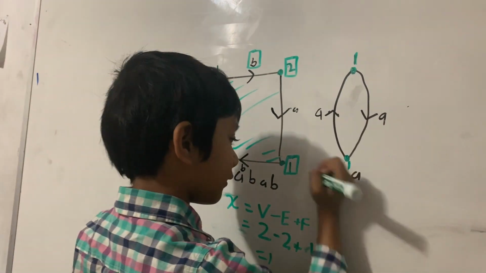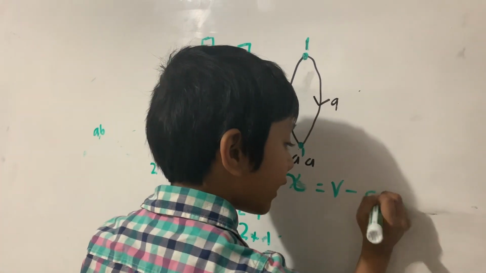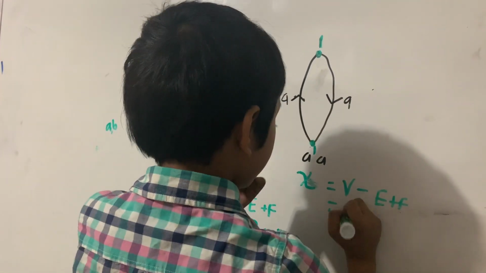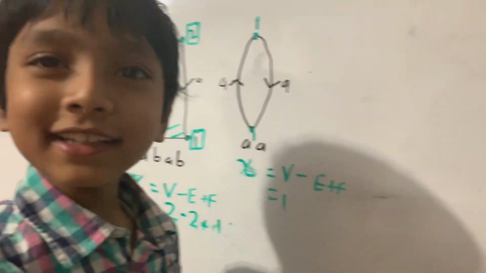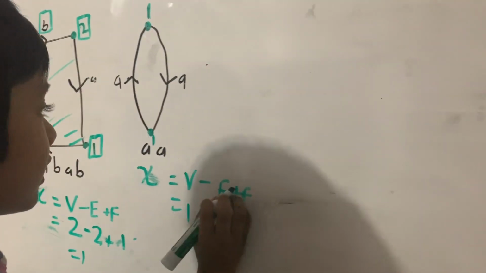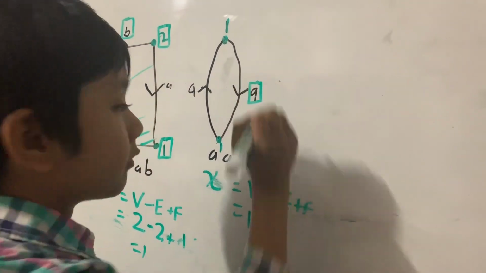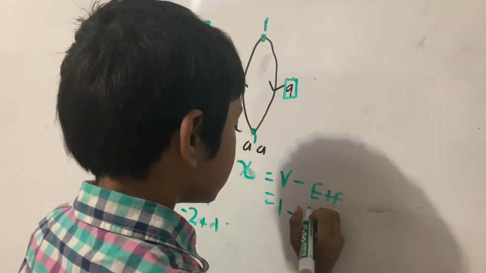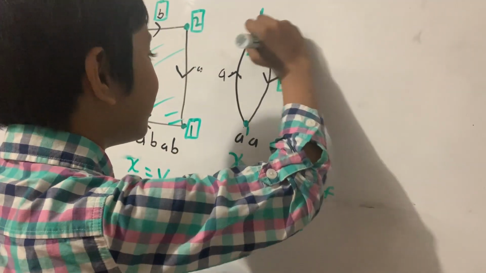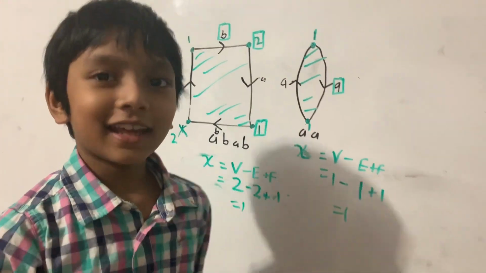So, how do I draw chi? Chi is equal to V minus E plus F, as I said. So that's vertices, 1 number used, and that is 1. So 1 minus the edges. The edges depends on how many letters we use. In this case, we only use A. So 1. And still the face is 1 because the inside of this is 1. And that adds up to a total of